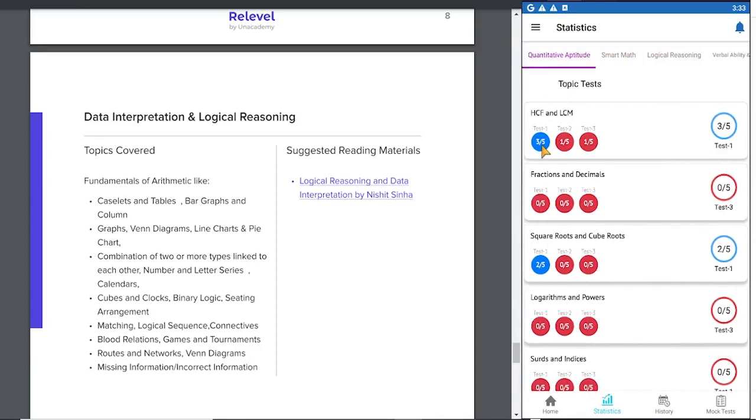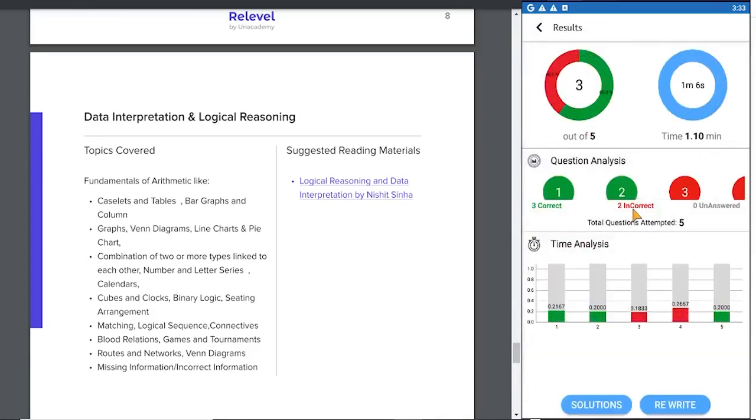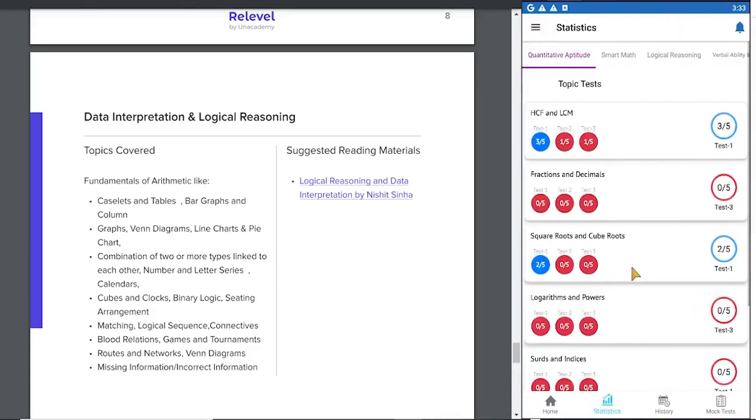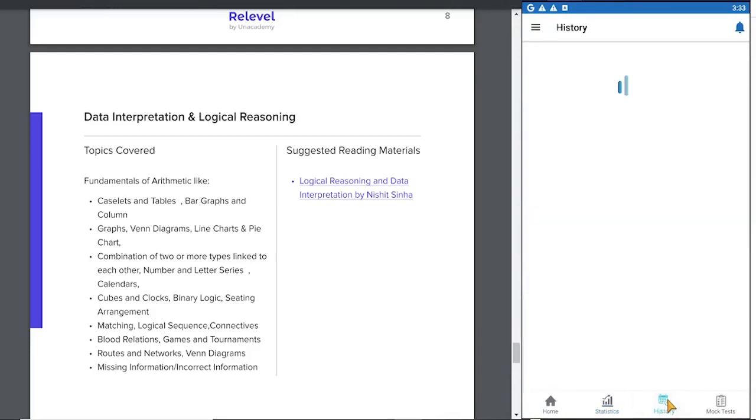From right here, you can go to your solutions page and see where you made a mistake, how much time it took for each section, and see the detailed solutions for each to improve on your test. Now we come back to the other part called history.